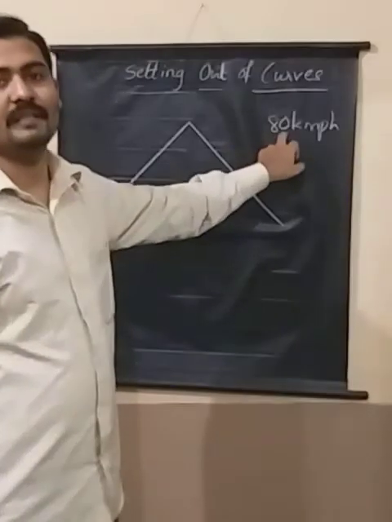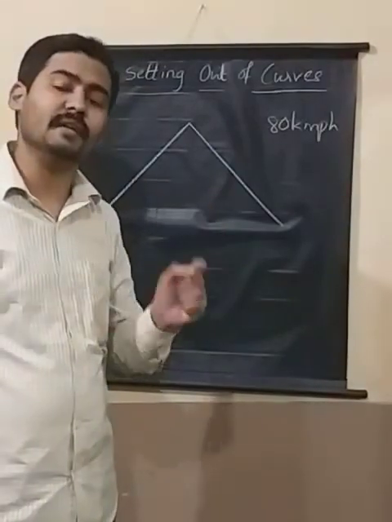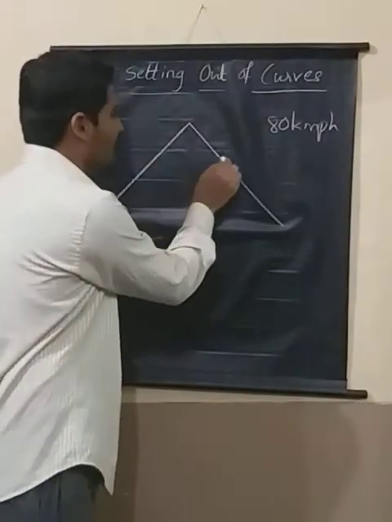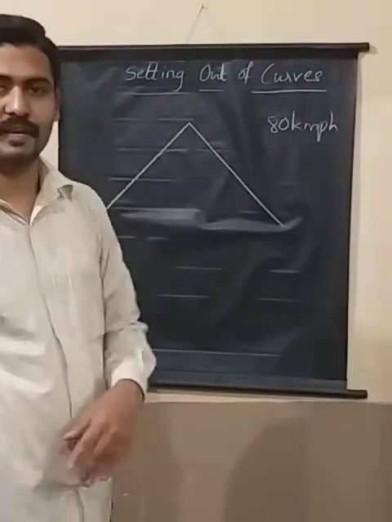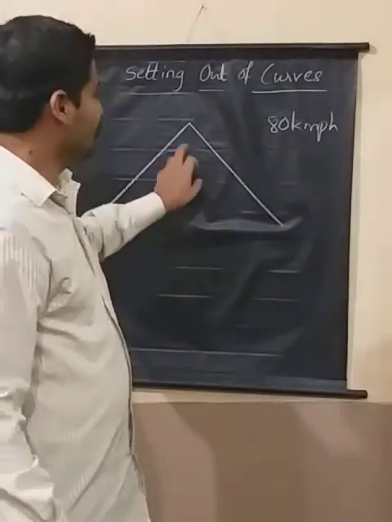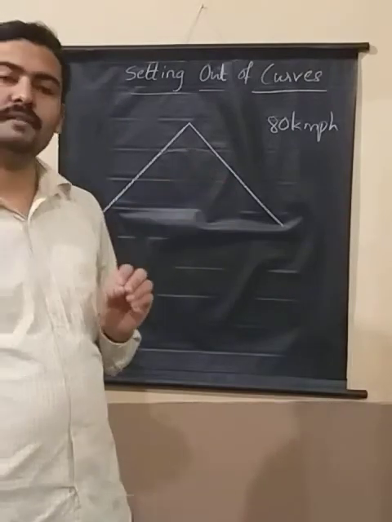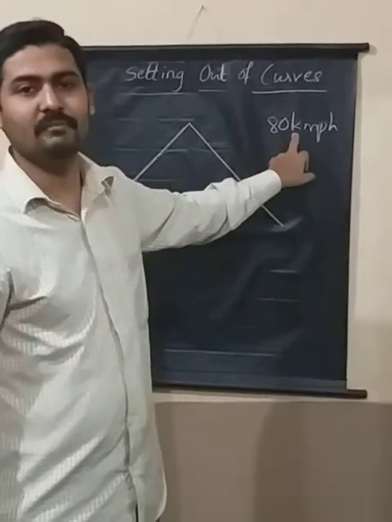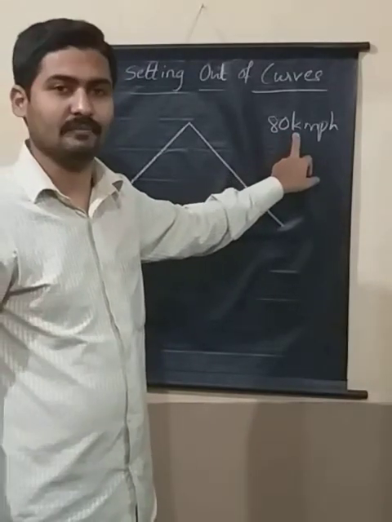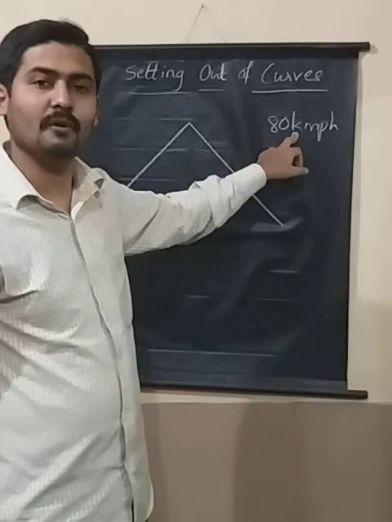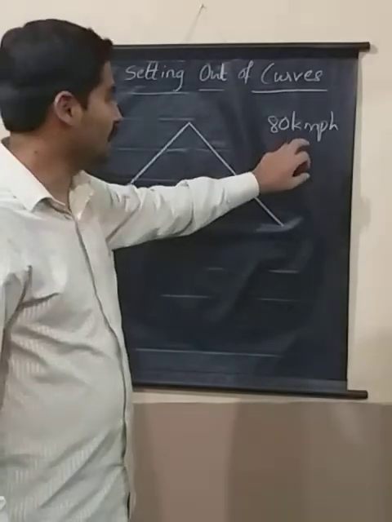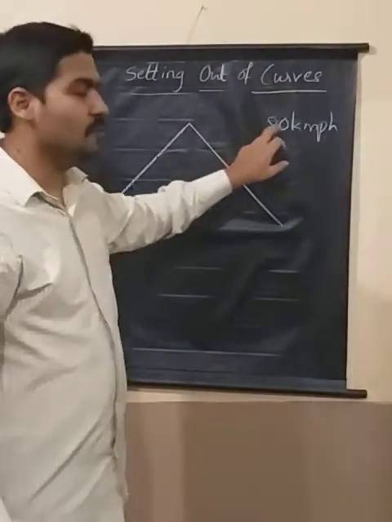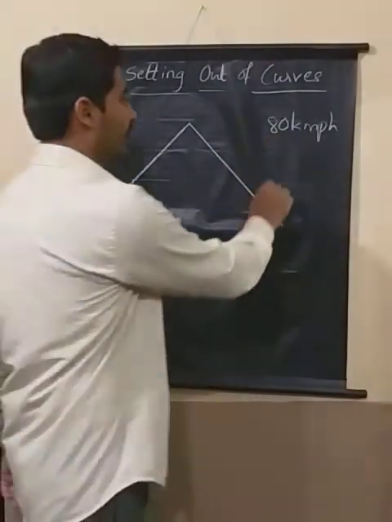If I have to maintain this speed, then I have to maintain some radius for the curve. It is not that you just provide a small curve so that the change of direction can be achieved. That is not possible. You are supposed to provide a curve with such a radius that the same speed can be maintained without any discomfort, right? That is the objective of construction of the road. In transportation engineering, you are going to learn how to decide what exactly the radius has to be.